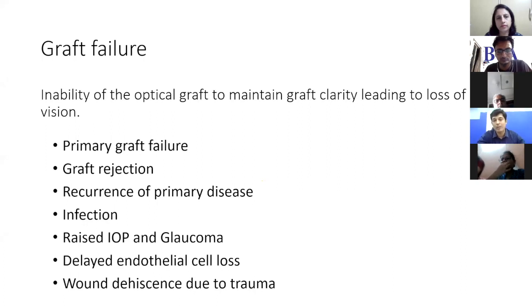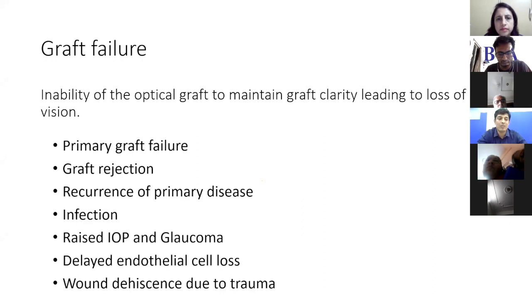Now, how will you differentiate whether the patient has apoptotic loss of endothelial cells or it is a graft rejection? What you have to see is the presence of keratic precipitates and anterior chamber cells. If you see anterior chamber cells and a lot of keratic precipitates, it is an acute onset, and you see a lot of circumciliary congestion, then we are sure that we are dealing with graft rejection.